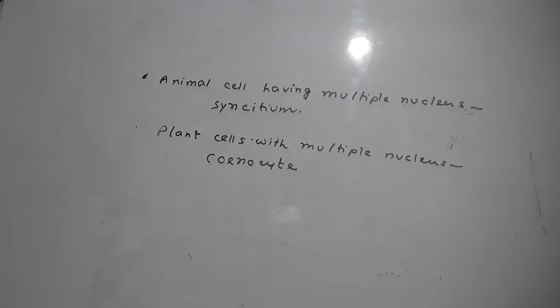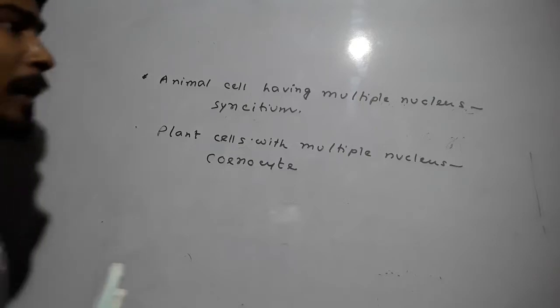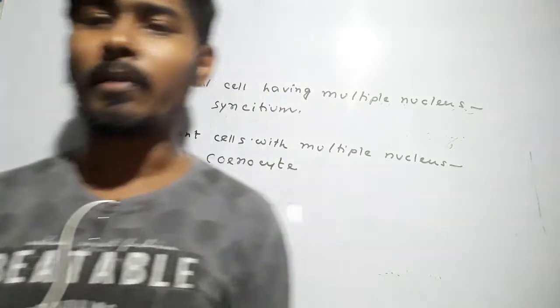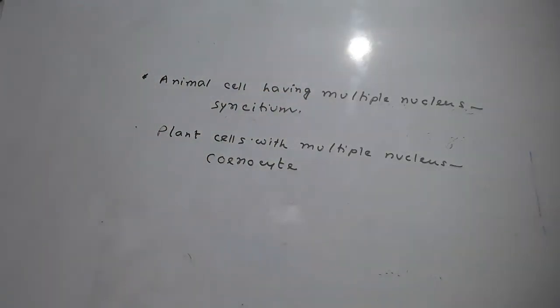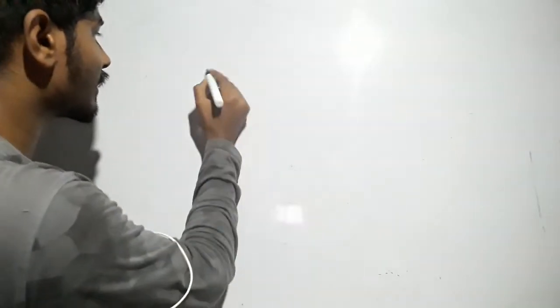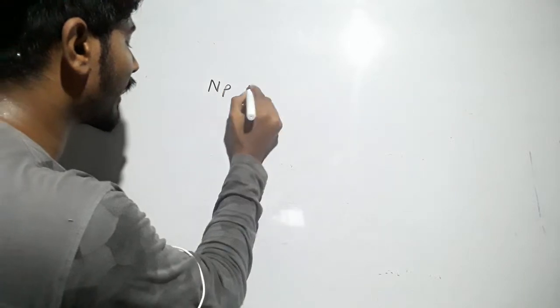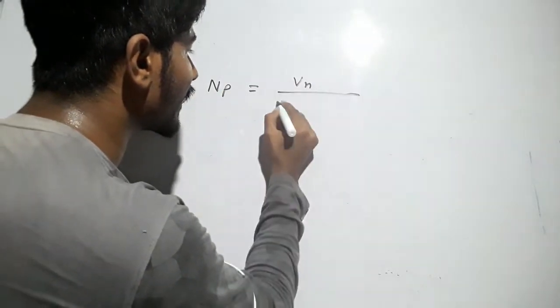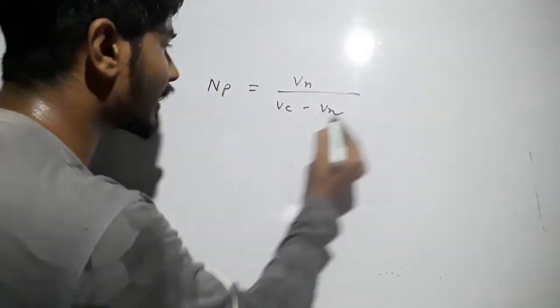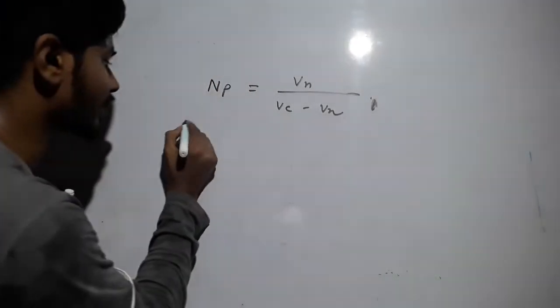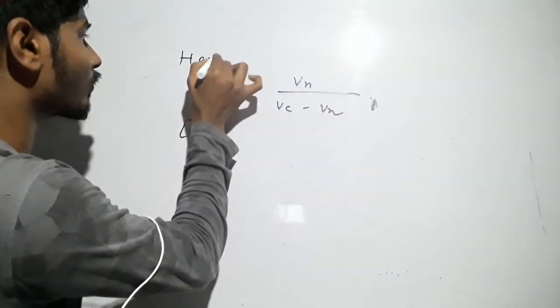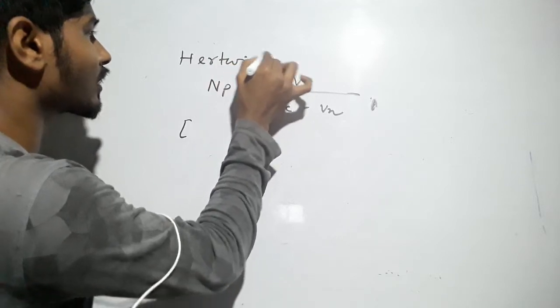Now we will talk about the ultrastructure of nucleus, but before that let us discuss a very important formula that comes in our exams, and that is called the Hartwig formula. In Hartwig's formula, NP equals Vn by Vc minus Vn. Oscar Hartwig's formula.